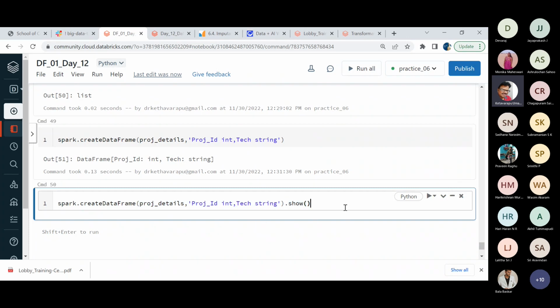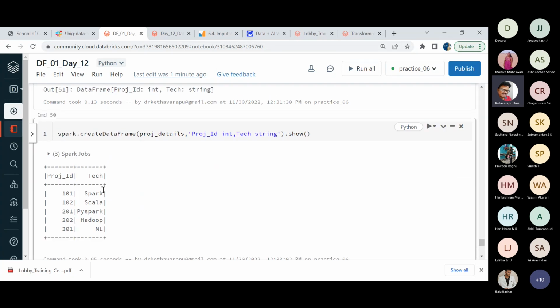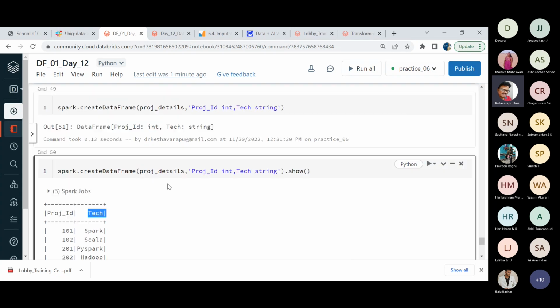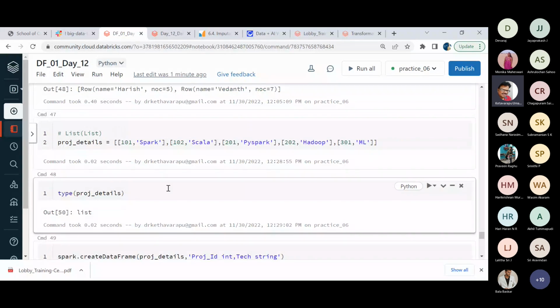So the benefit of this object orientation, or this pipelining kind of aspect, is multiple operations can be tagged into a single liner. Okay, now if you run this, then obviously we'll be getting the appropriate project ID and technology. Related to the corresponding ID, I'll be using the appropriate technology stack corresponding to each and every project. This is one way of creating the multi-column structure.